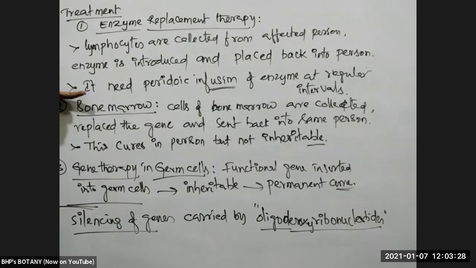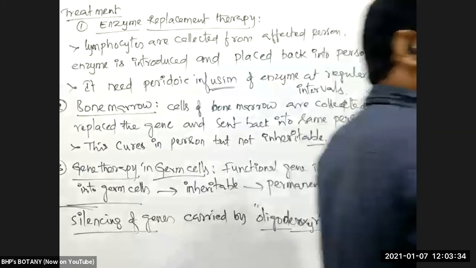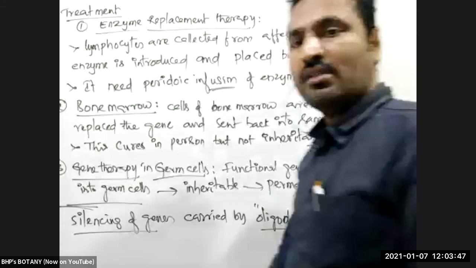This is replacement of the gene. This is the silencing of the gene like insertional inactivation. Due to insertion of a small oligonucleotide chain in the middle of a gene, that gene function is silenced. Okay? This insertional inactivation is similar to silencing of the genes.